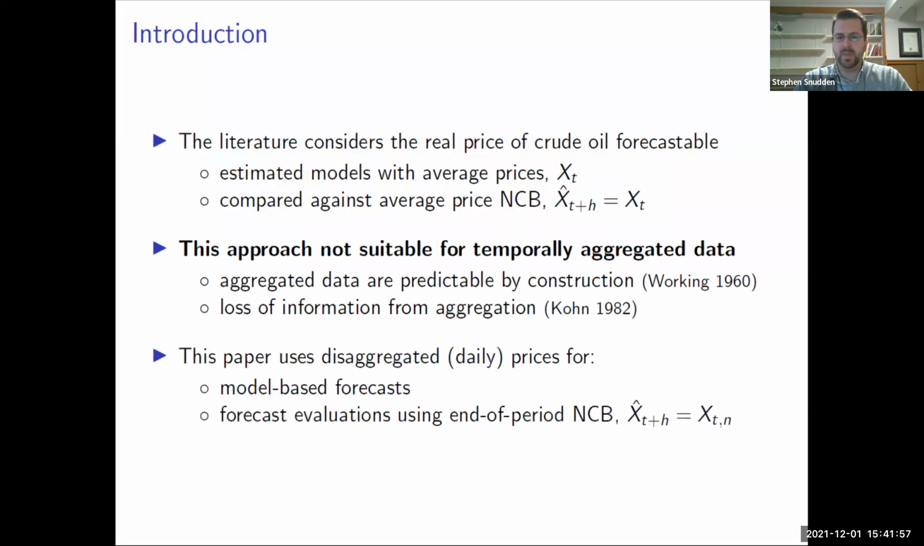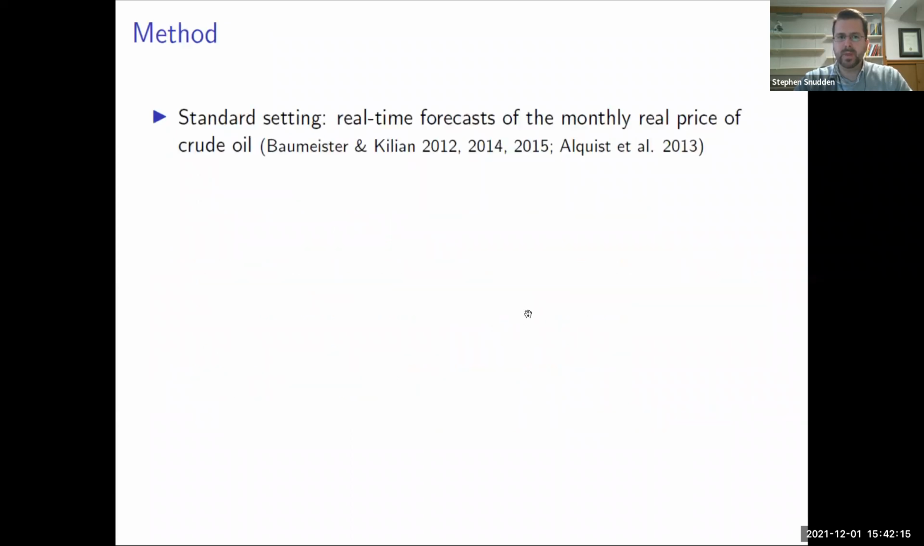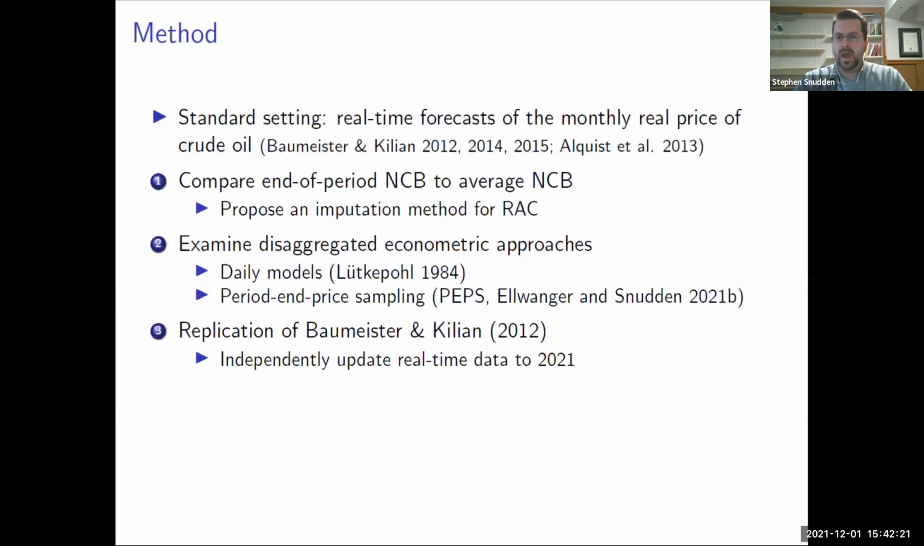So in this paper, we use disaggregated and daily real prices of crude oil for both model-based forecasts and for forecast evaluation by comparing against the end of period no change benchmark. And while simple, these will have profound implications for the literature. We follow the standard setting, looking at real-time forecasts of the monthly real price of crude oil. And we're going to look at 3 exercises.